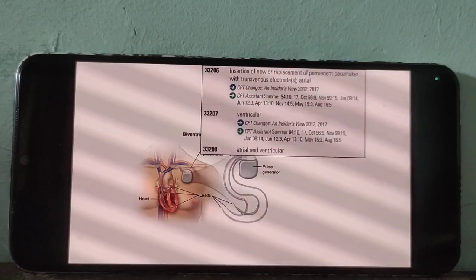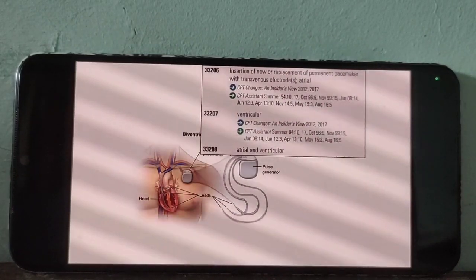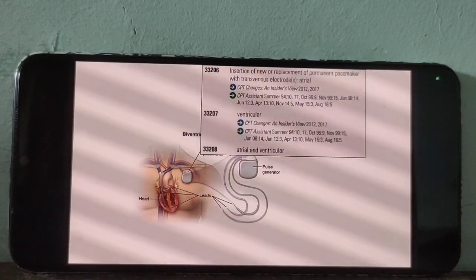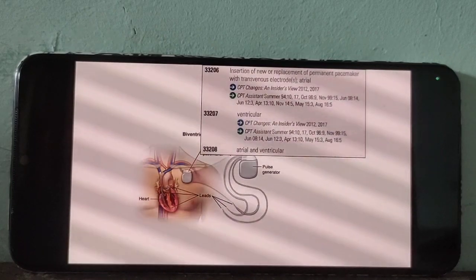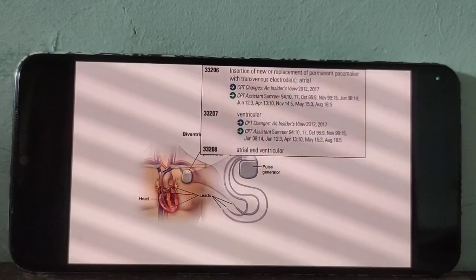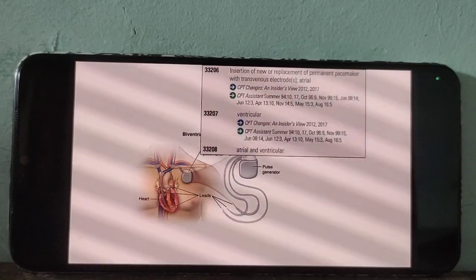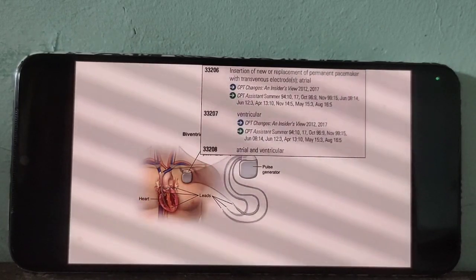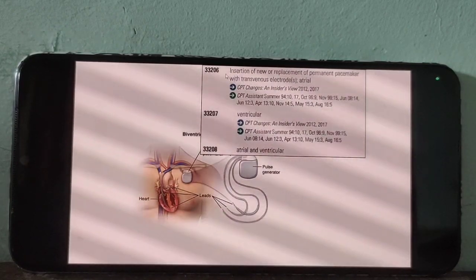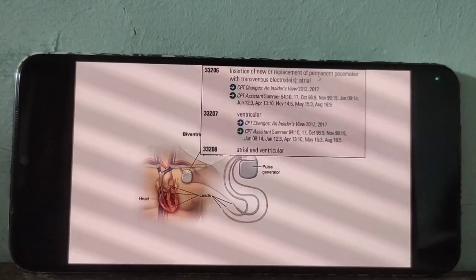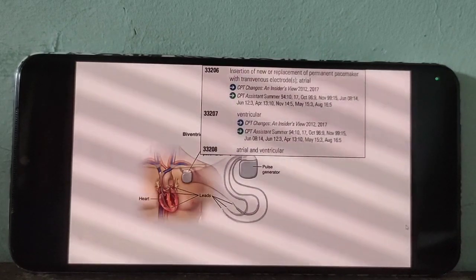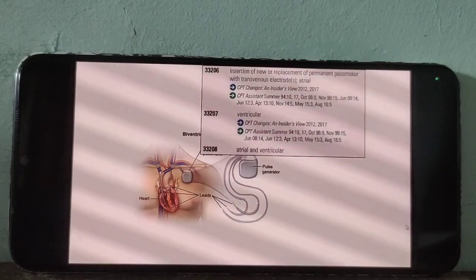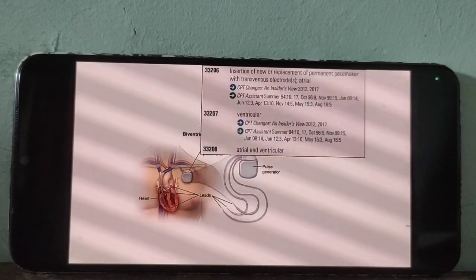Now 33206 for insertion or replacement of permanent pacemaker system. For atrial, 206. That means single chamber, am I right? For atrial 206, for ventricle 207. Both atrial and ventricle, go for 208.